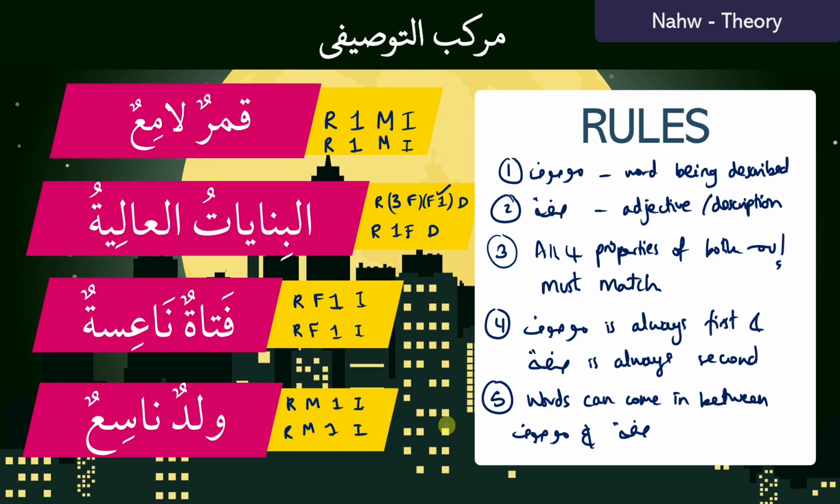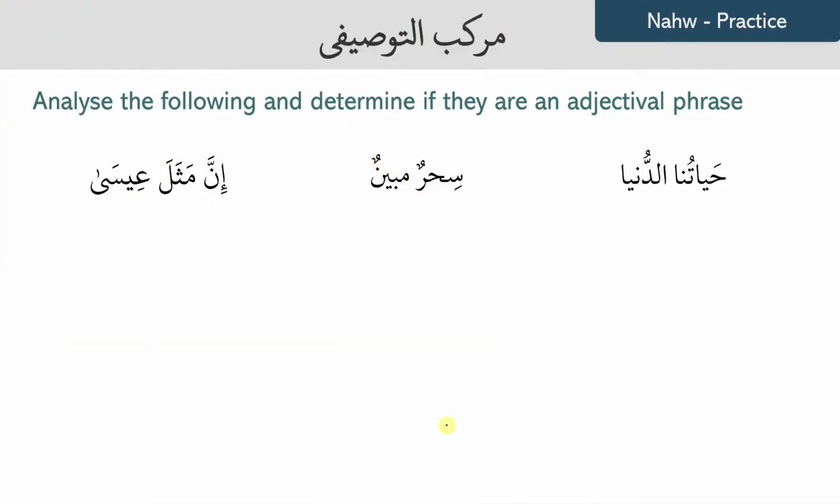With that said, we conclude the theory, and I have prepared a lot of practice for us to do. We need to determine if these phrases or sentences are a murakkab tawsifi or if there's something else. Number one: inna mathala Isa. Inna is one of the huruf mushabbahatu bil fi'l. Then we have a word that is light with no alif lam. When we see a word with no alif lam, mudaf should be the first thing we think of.